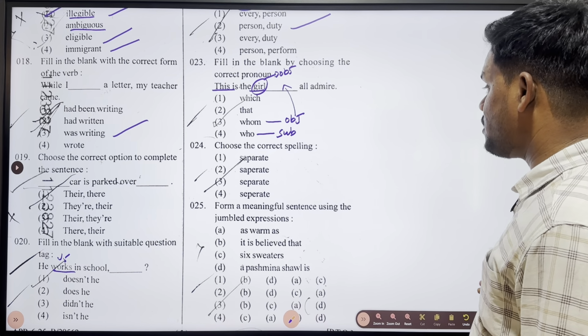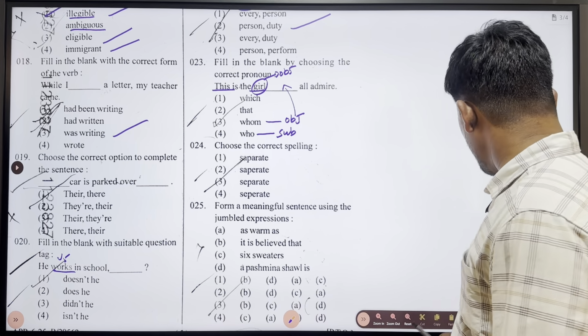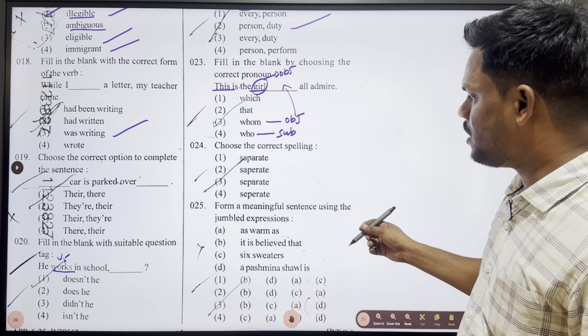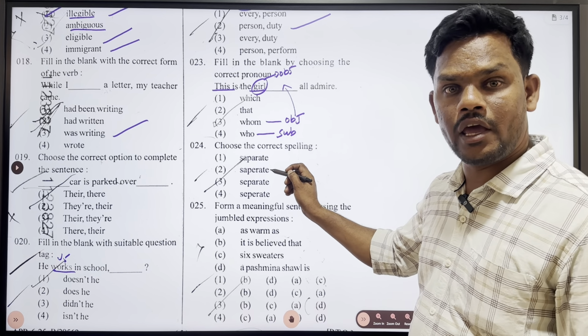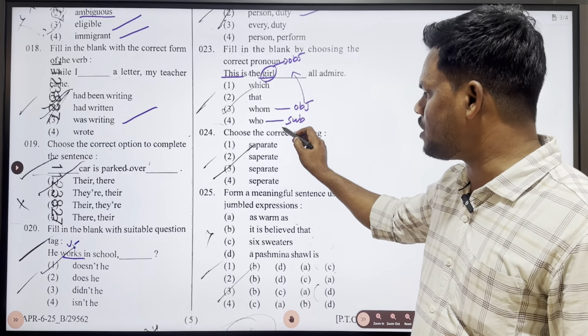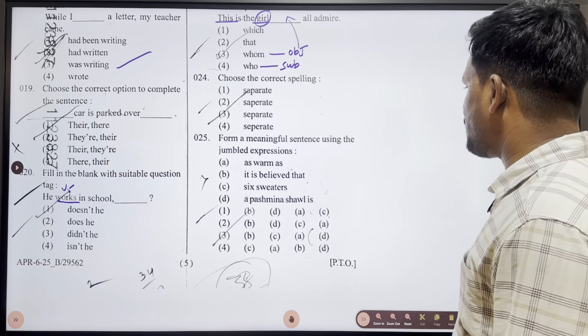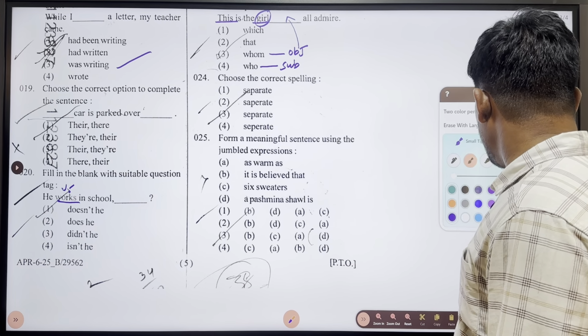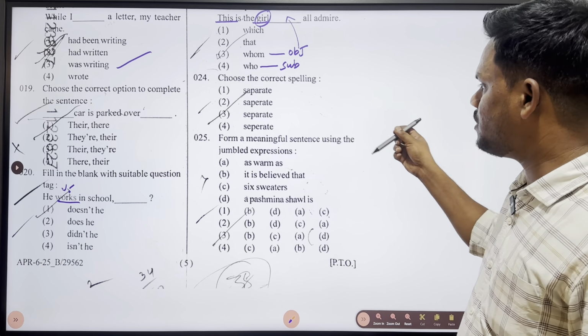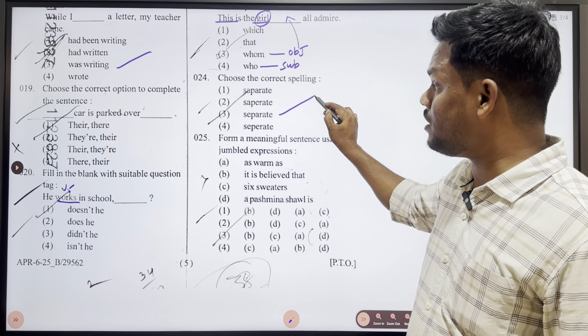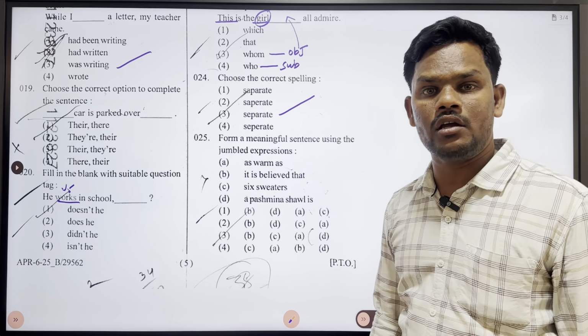So, next one, a very easy question that we have practiced many times. It is nothing but choose the correct spelling. What is the correct spelling of separate? S-E-P-A-R-A-T-E. What is the option which has the same spelling? S-E-P-A-R-A-T-E. Understand?